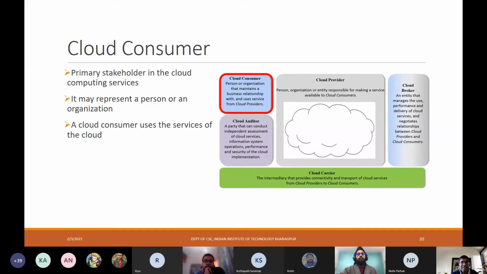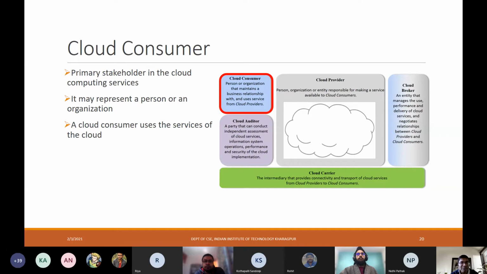Cloud consumer is basically like you and me, the persons, the organizations, the different stakeholders that maintain a business relationship with the cloud providers and use the services from the cloud providers. This consumer may be a person or an organization, or it may not be a person or organization at all.